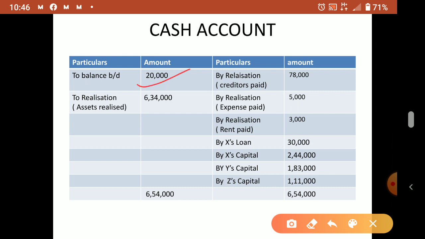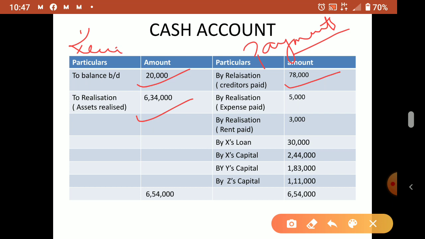Now assets realized, I told you realization to cash. Sorry, cash account debtor to realization. So in cash account what will come? To realization. Yes. Now creditors paid, so by realization. All this is the payment side. Just remember all payments this side, all receipts this side.